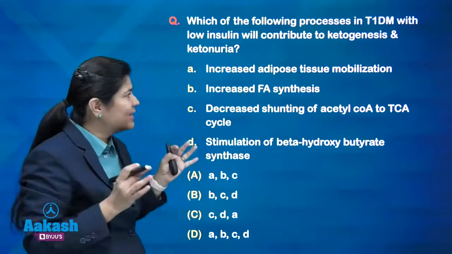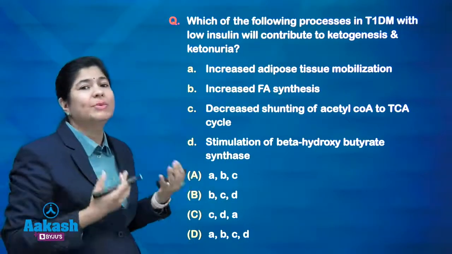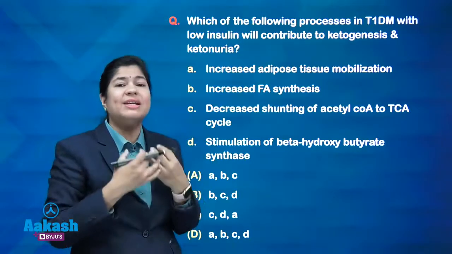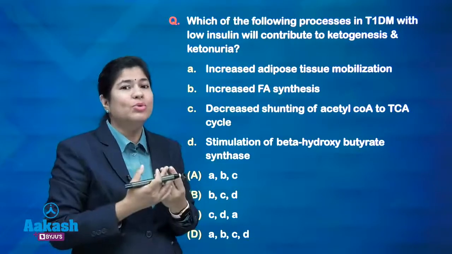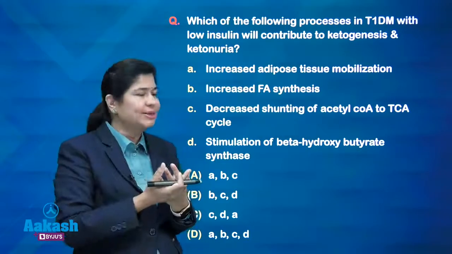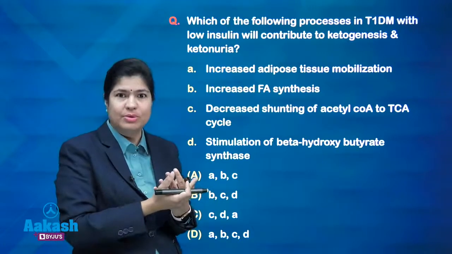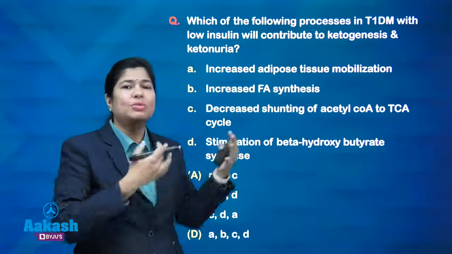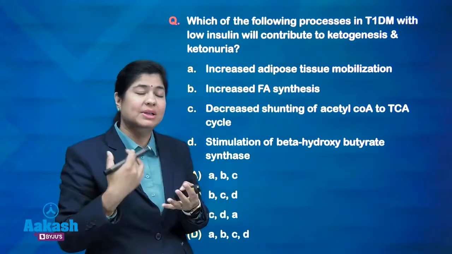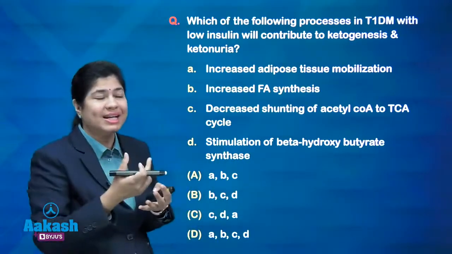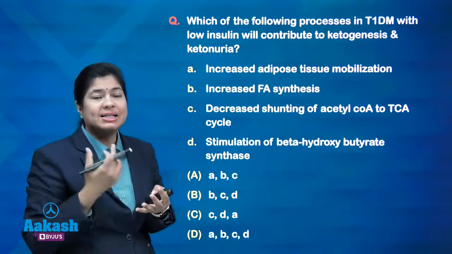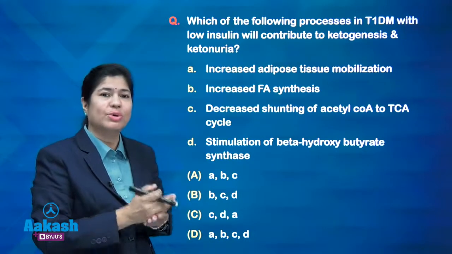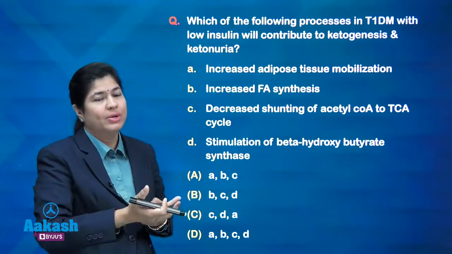So, the basic thing we know is: when are ketone bodies produced? The basic thing you need to remember is when we have an excess of acetyl-CoA, because acetyl-CoA is the initiating substrate to produce ketone bodies, right. So, if it is in ample amount in our body, then ketone bodies will be formed more. Acetyl-CoA is given off by free fatty acid degradation, that is your beta oxidation. When it is more, you have more acetyl-CoA, right.